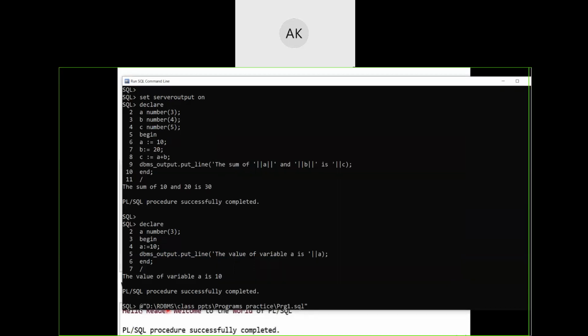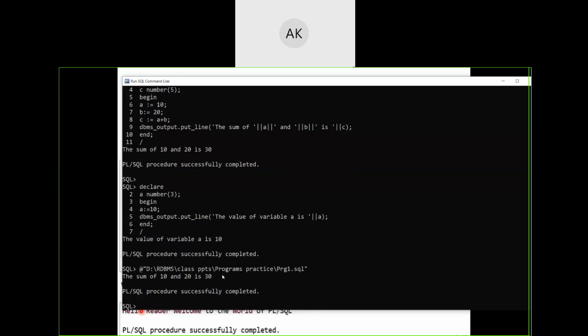What I did, pressed the at the rate symbol, drag and dropped that particular file. So once I drag and drop it, it will take all the path for that particular program. Okay, press enter. It gave the same output back to me.